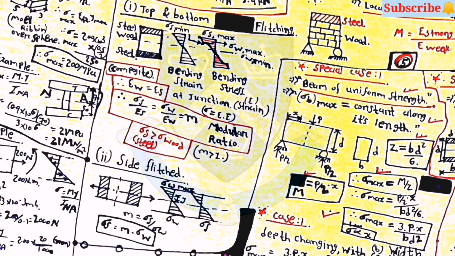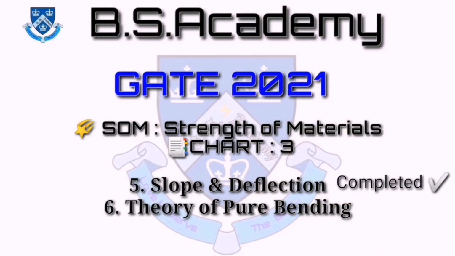For the top and bottom flitching, the modular ratio will be sigma s upon Es and sigma w by Ew. Here S is for steel and W for wood. Similarly, for the side flitch, sigma S is equal to m into sigma W. So this is all about the third chart of the strength of materials.